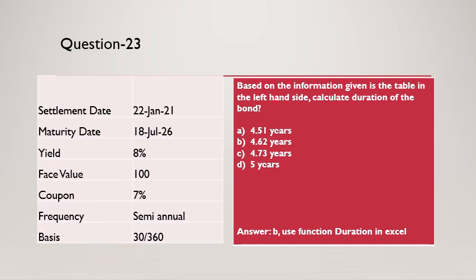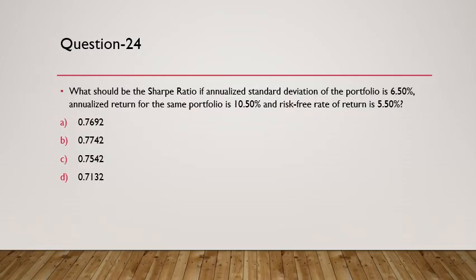So see this particular calculation, there's a right hand side, there's a question here. Based on the information given in the table, in the left hand side, calculate the duration of the bond. If you use function duration in Excel, you will get answer as 4.62. And we move on to the next question.